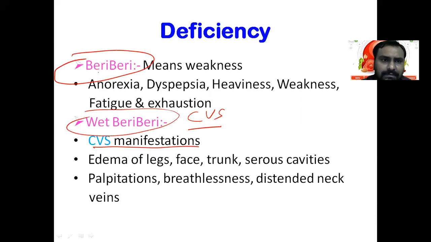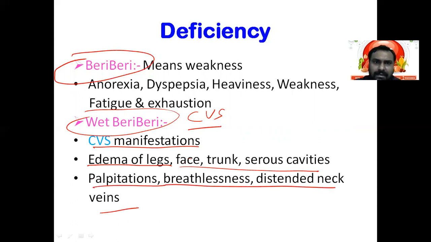So what are these cardiovascular manifestations? There may be edema of the leg, face, and trunk because of cardiac failure. There may be palpitation, breathlessness, and distended neck veins. Why do these occur in vitamin B1 deficiency? As we know, the heart works 24 hours and requires so much energy. Thiamine is a coenzyme for pyruvate to acetyl CoA and alpha ketoglutarate to succinyl CoA, and the TCA cycle is the main source of energy.